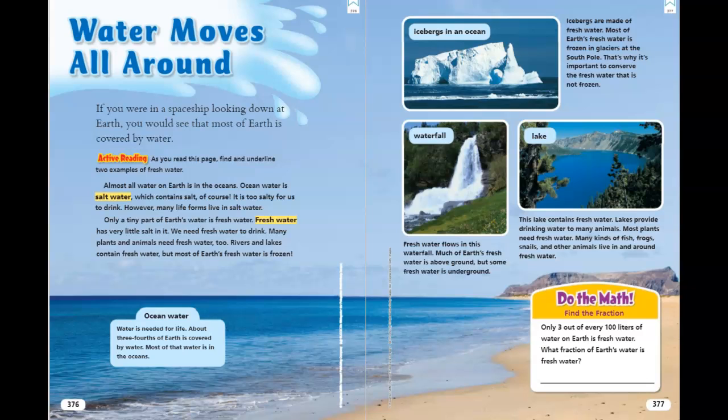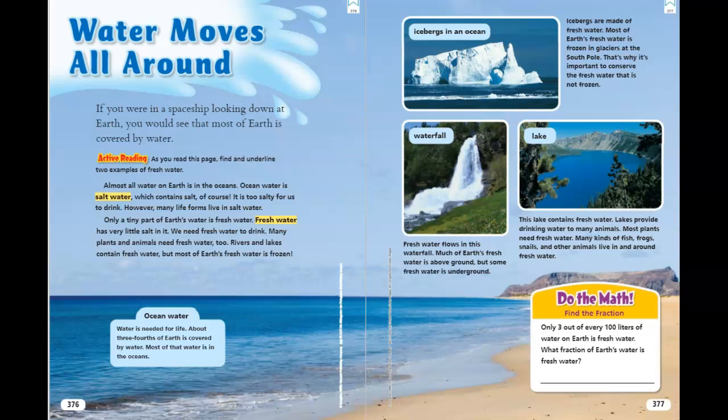Only a tiny part of Earth's water is fresh water. Fresh water has very little salt in it. We need fresh water to drink. Many plants and animals need fresh water too. Rivers and lakes contain fresh water, but most of Earth's fresh water is frozen. Ocean water. Water is needed for life.